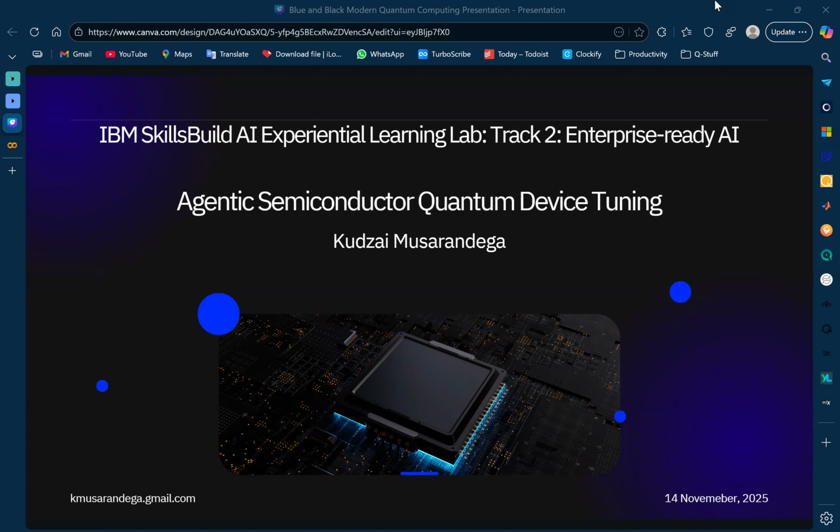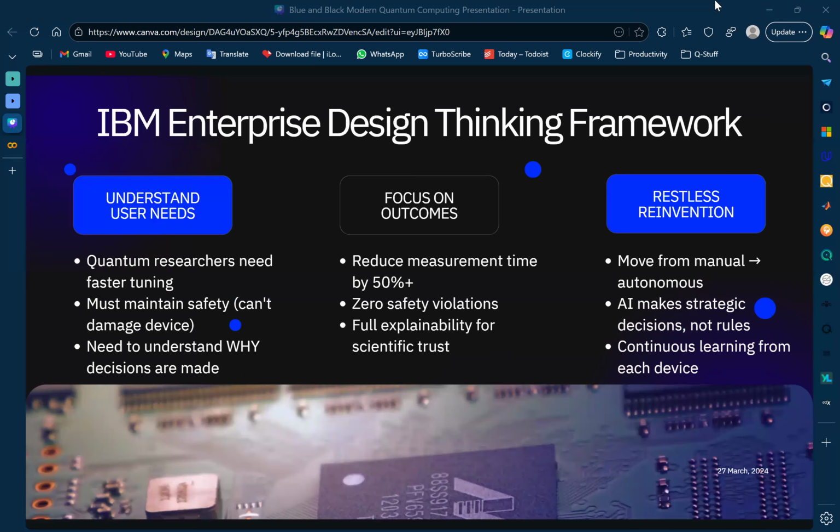So imagine spending hours tuning a quantum computer, one voltage at a time. Researchers make thousands of measurements, hoping to find the right operating point. So what if AI could do this autonomously in minutes?